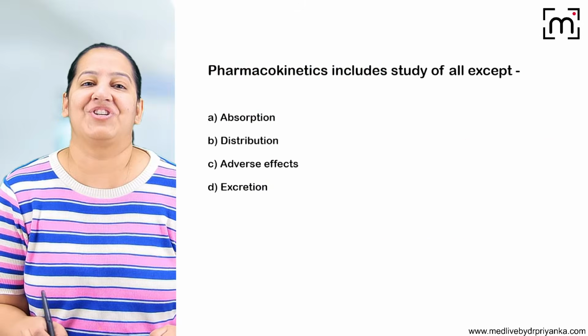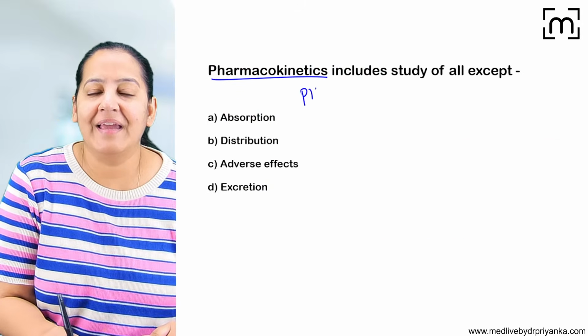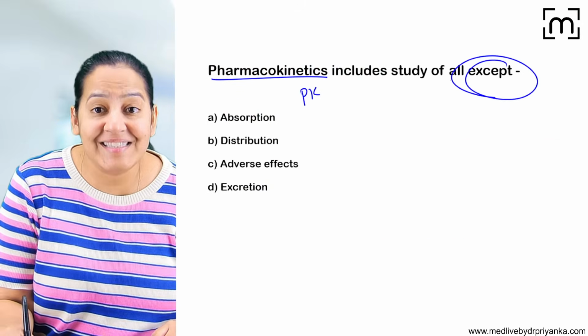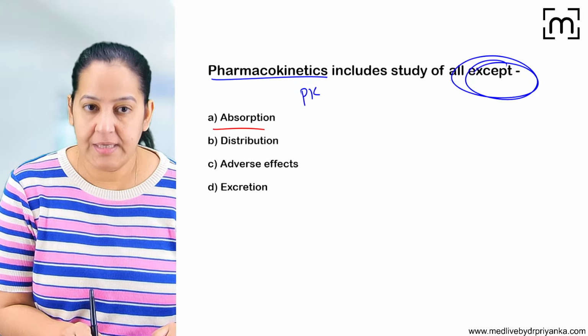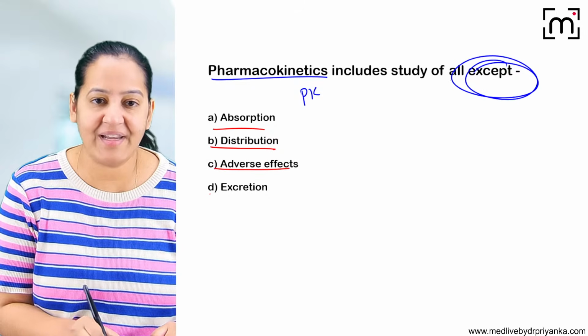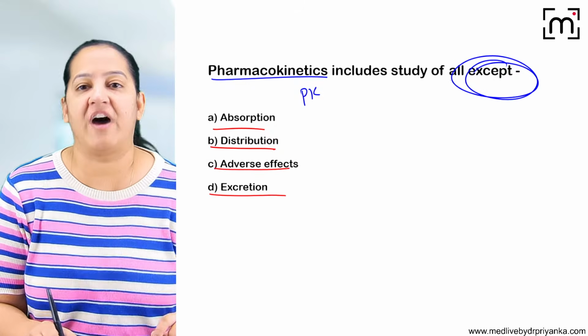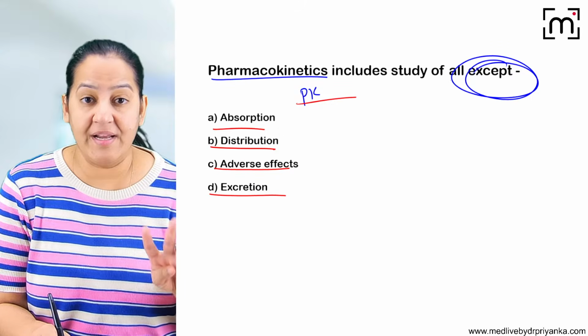Okay. Now read the next question. Pharmacokinetics include all of the following except. The question contains except. Please read the 4 options: absorption, distribution, adverse effect, excretion. What is not included in pharmacokinetics? I told you, pharmacokinetics has 4 branches.